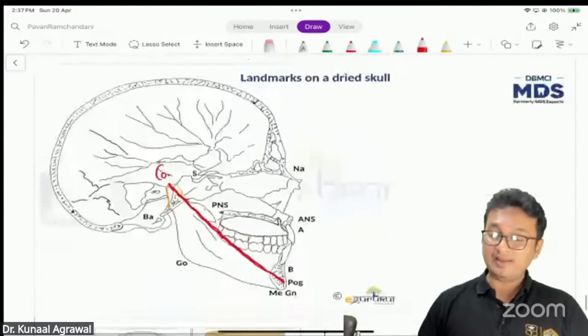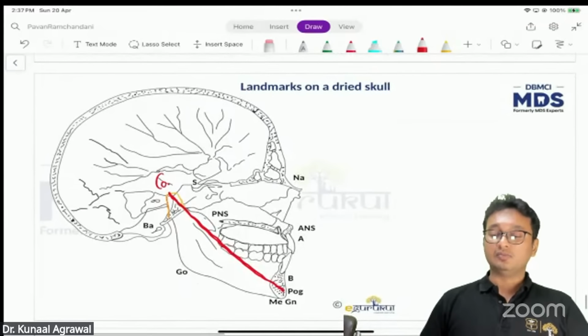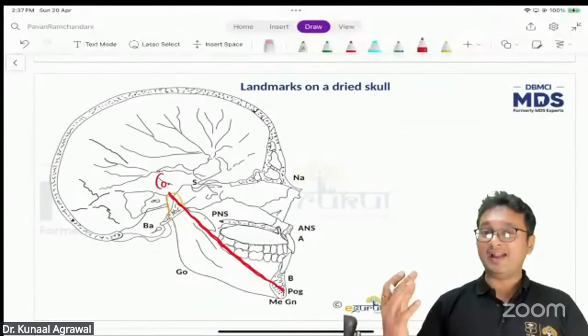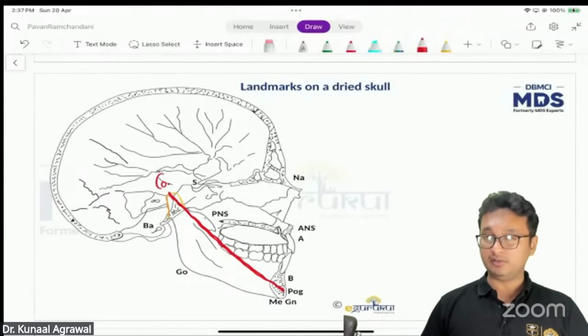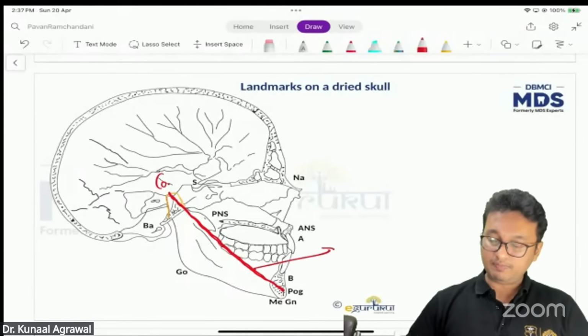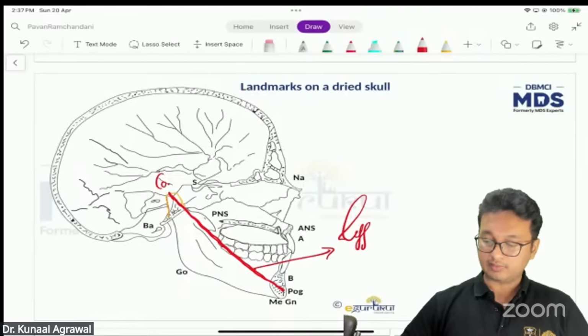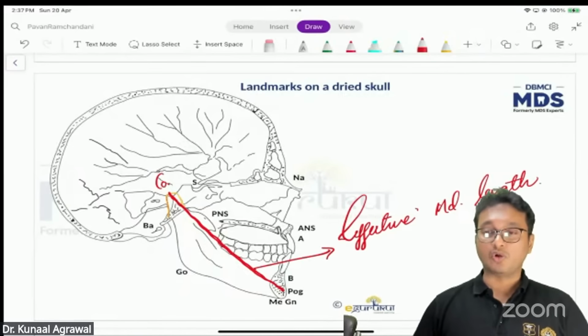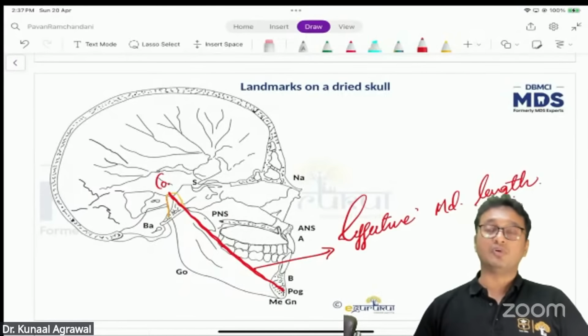Condylion is the superior and most posterior point on the outline of the condyle of the mandible, and pogonion is the anterior-most point on the bony chin. You already know that. So the so-called effective mandibular length is measured from condylion to pogonion.